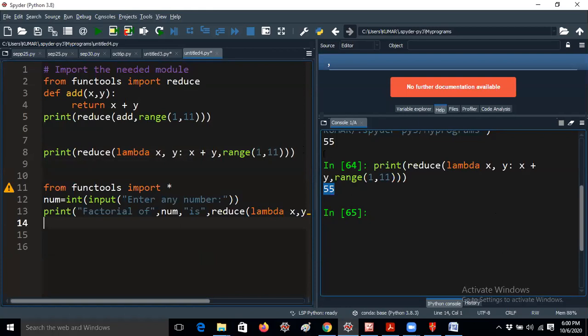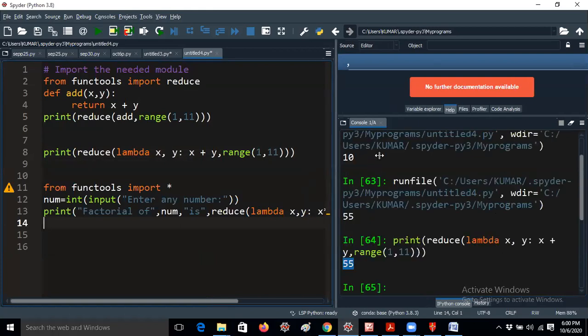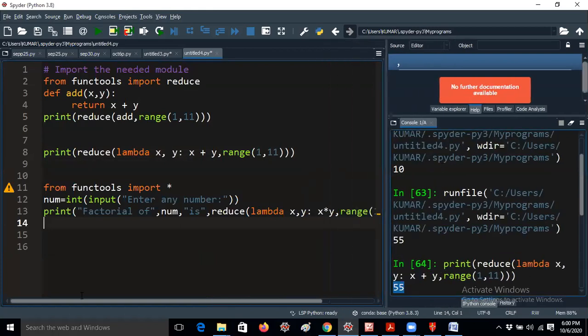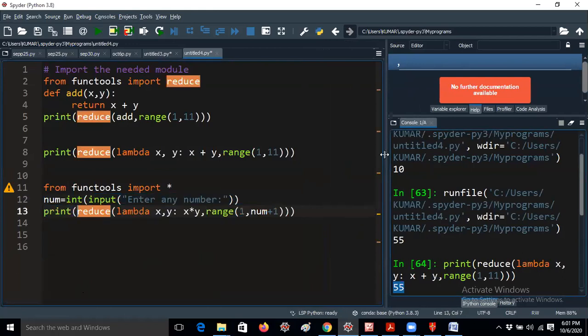Okay, so let me run this code. This is the program for finding the factorial of a number. Let me remove this comment first. I will add it some other time, 1 minute, because the window is not showing correctly.